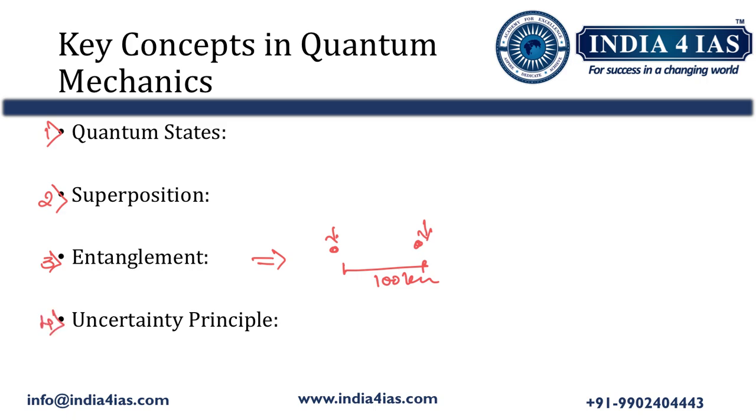Then the fourth concept is the uncertainty principle. This principle was formulated by Werner Heisenberg. The principle states that we cannot know both the position and the speed of a particle, such as a photon or electron, with perfect accuracy. It means it is not possible to know both position and speed of a particle simultaneously. So that is the meaning of the uncertainty principle.